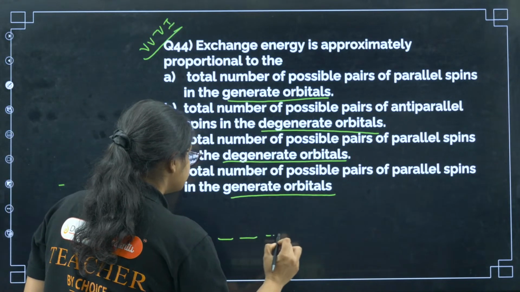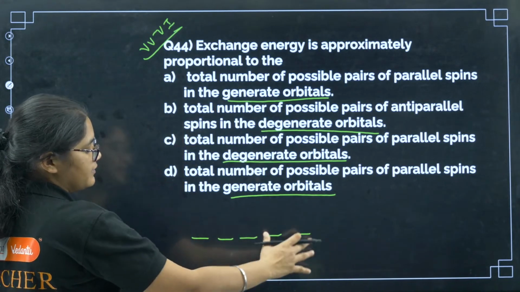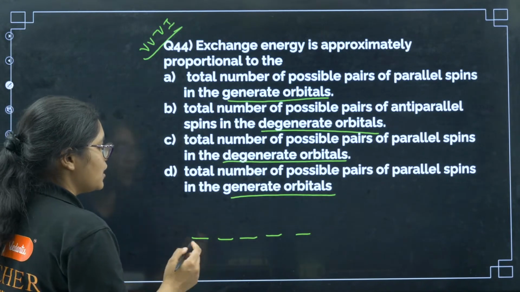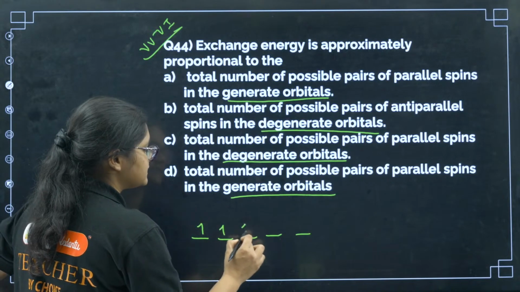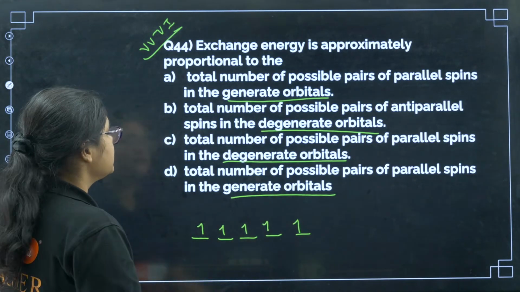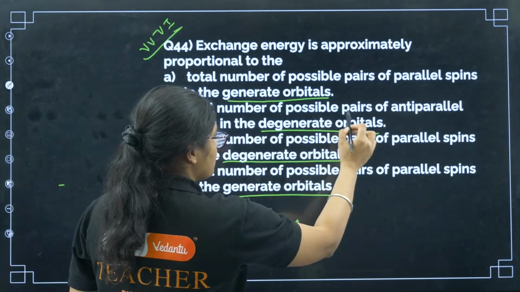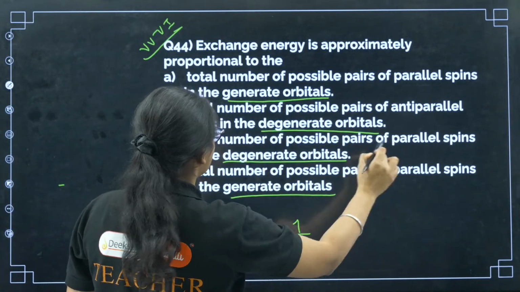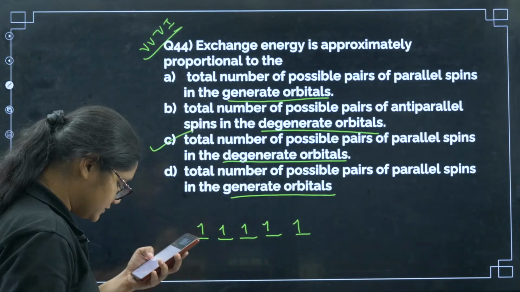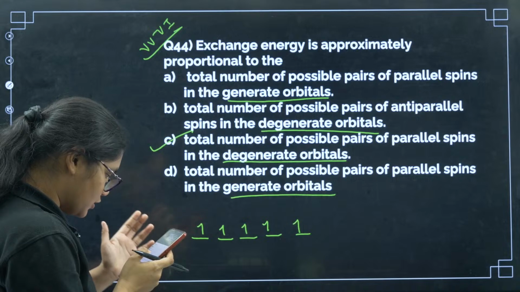Orbitals having same energy level. Now exchange energy is proportional to how many ways you can fill these electrons with parallel spin. Okay, so it is total number of possible pairs of parallel spins in the degenerate orbitals. That is option number C here. Okay, 44 is C.